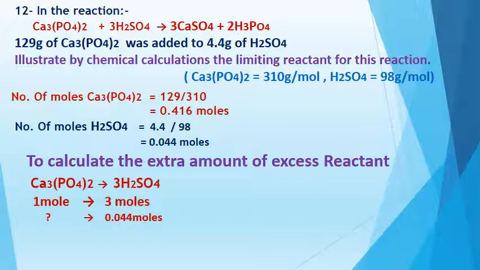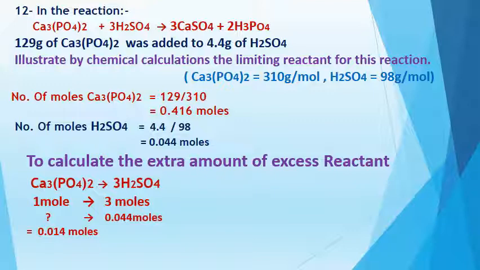How many moles of calcium phosphate react with 0.044 moles? By cross multiplication, the number of moles of calcium phosphate that react with 0.044 moles is 0.014 moles. So here, pay attention. I need only 0.014 moles of calcium phosphate.